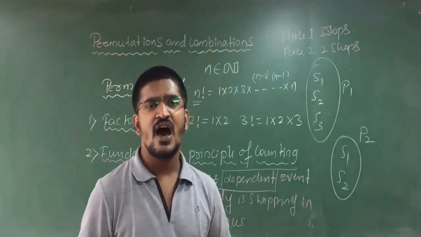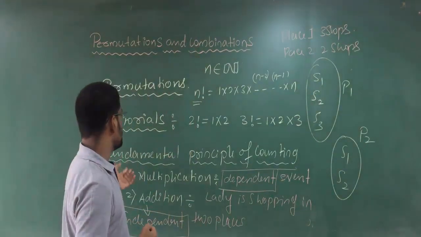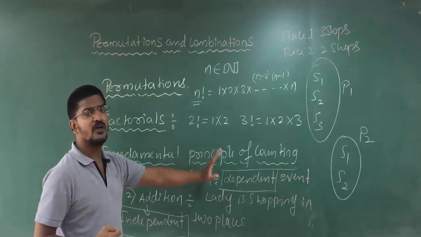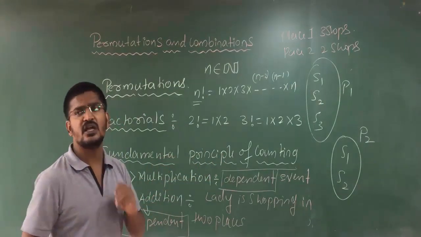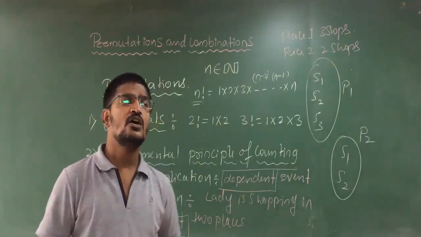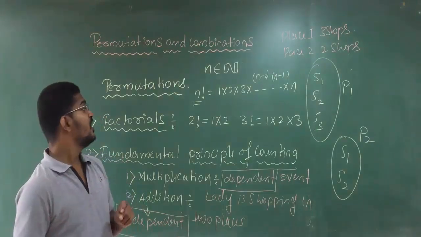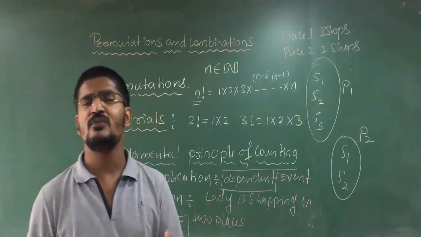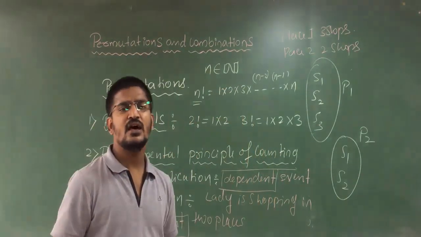For multiplication, remember dependent. For addition, remember independent. Again, factorials: n factorial is nothing but 1 multiplied with 2 multiplied with 3 and so on to n. Clear, students?